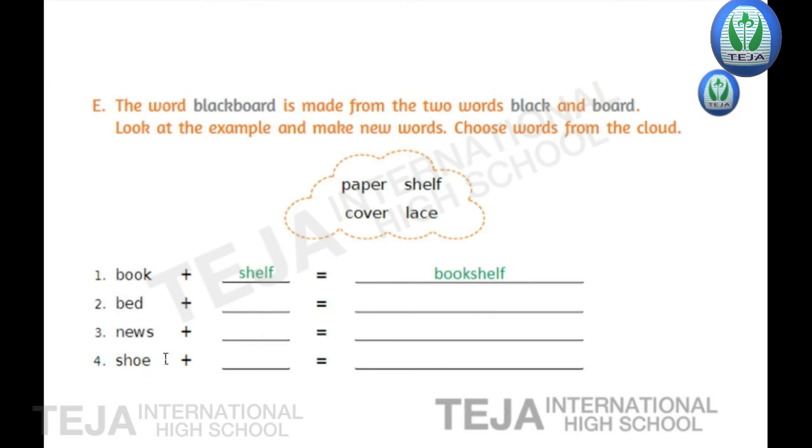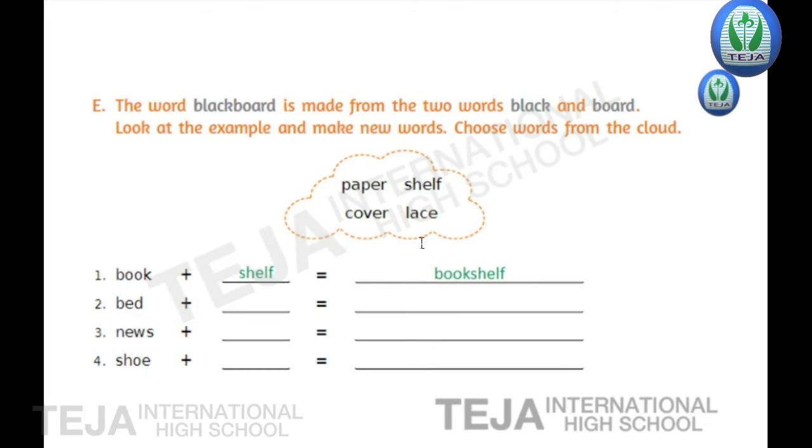In the same way, you have to pick the words from the cloud here and form the new word. So pick the suitable word here and write in the first blank and combine both the words and write a new word in the next blank. Okay, children? Okay. Now second one, bed plus.